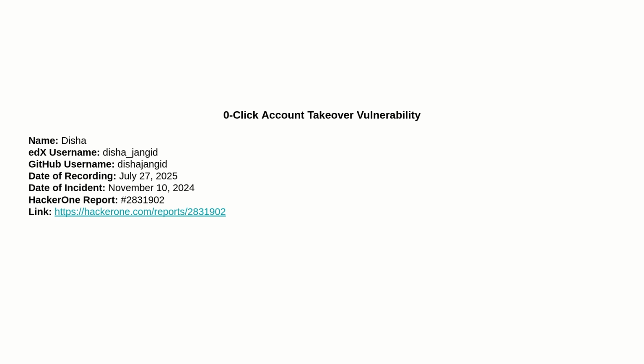Today I'll be discussing a critical zero-click account takeover vulnerability that was discovered and reported on November 10th, 2024. The vulnerability is particularly significant because it represents a complete failure in passwordless authentication systems, allowing attackers to take over any user account without any interaction from the victim.